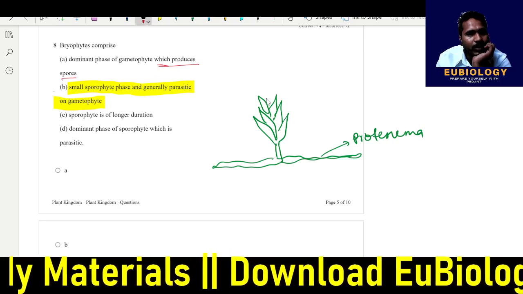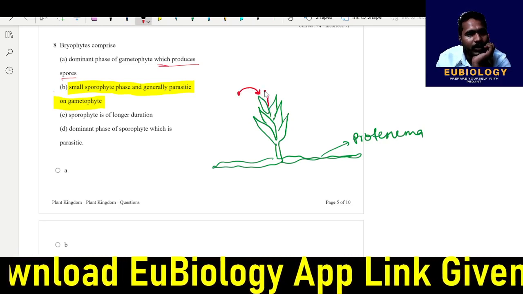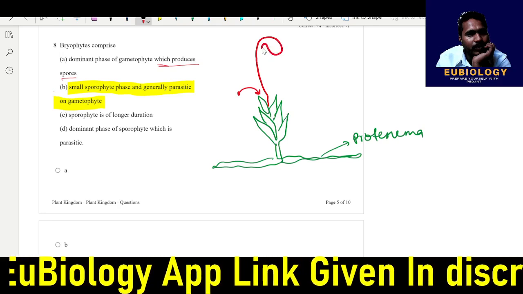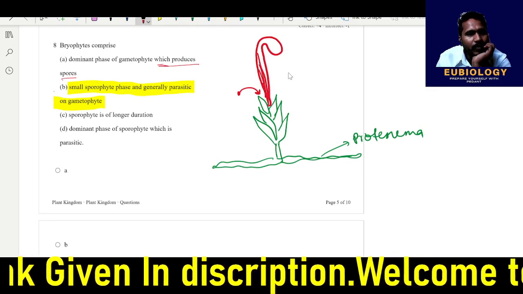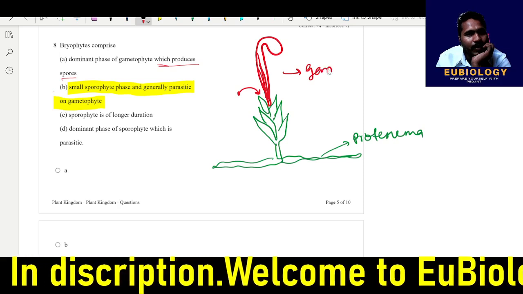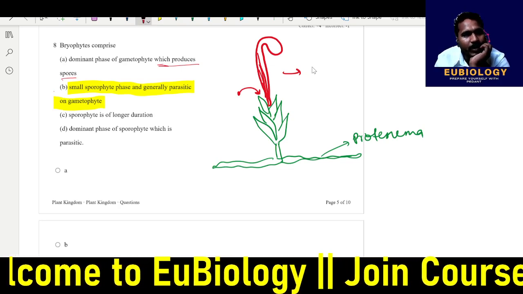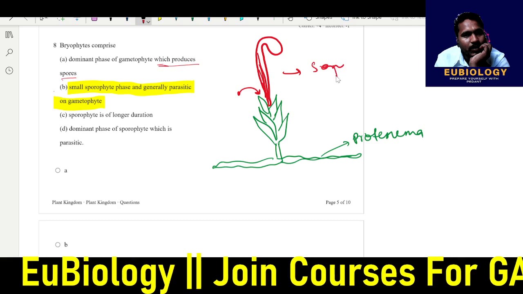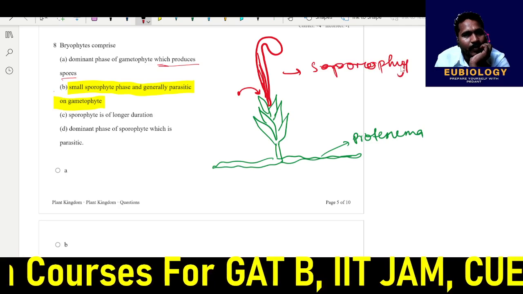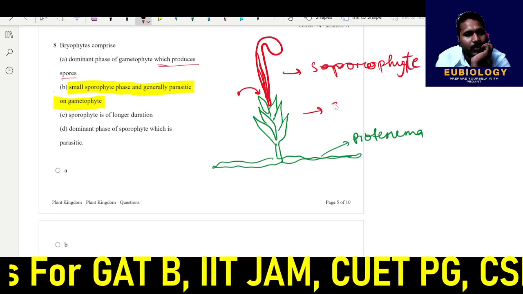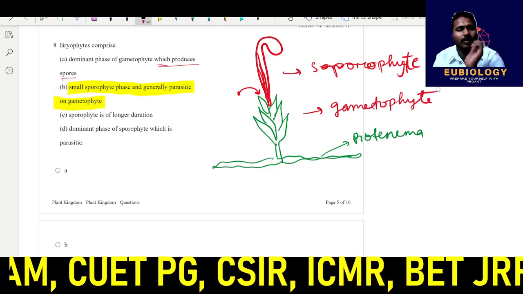Once the male gamete fertilizes the egg here, it will give you the sporophyte. This is your sporophyte, and it is dependent on the gametophyte.